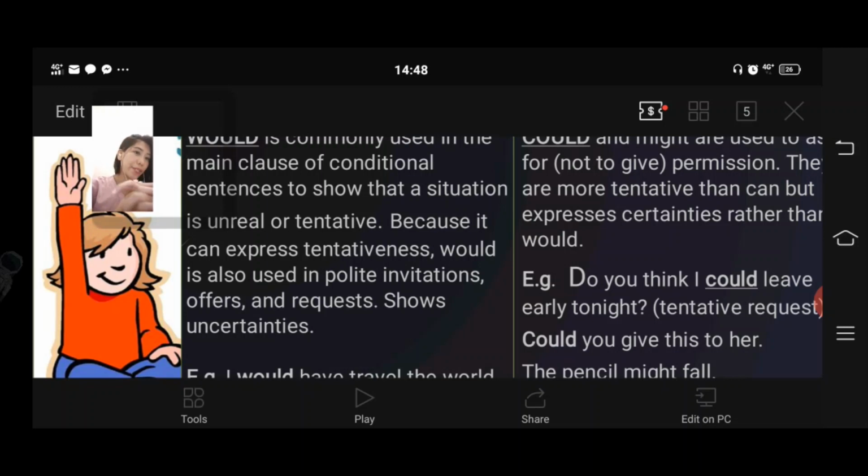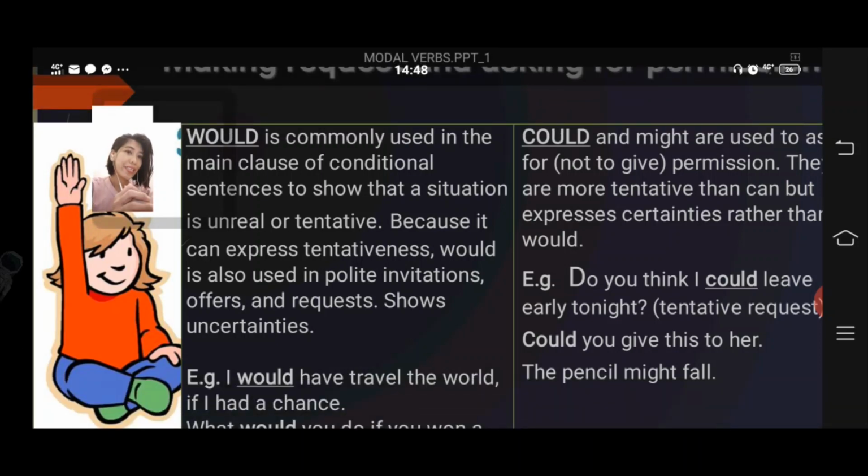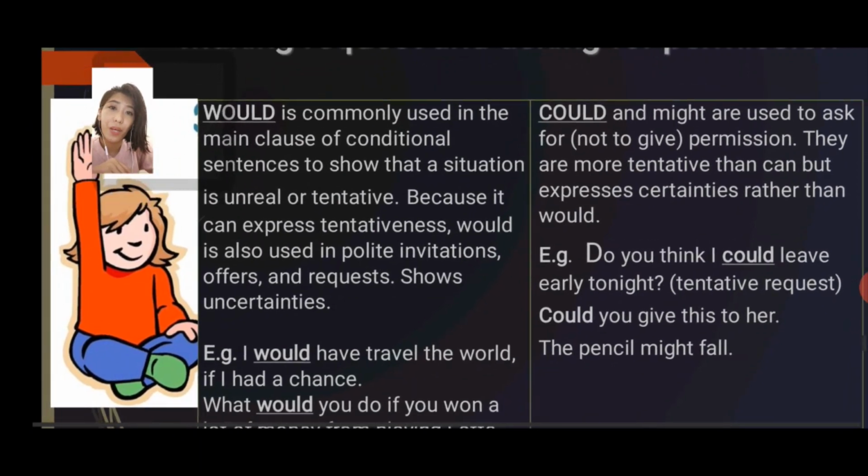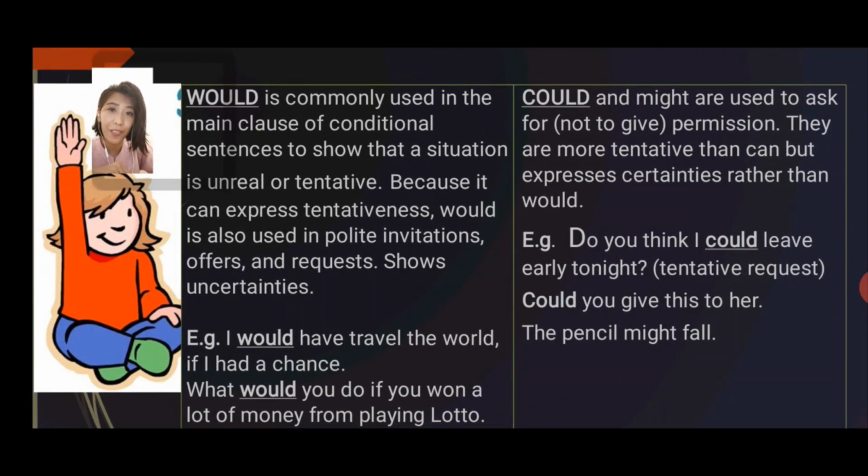So we're using the modal verb would if the action is uncertain. Unlike could, we're using this modal verb if we're expressing certainty. So you would rather use could than would if you are expressing a certain action or a certain permission. Do you get it? Great, let's proceed. So here are the examples that we have. First, "Do you think I could leave early tonight?" It's like a tentative request. Or, "Could you give this to her?" It shows certainty somehow compared to the modal verb would in asking for permission.